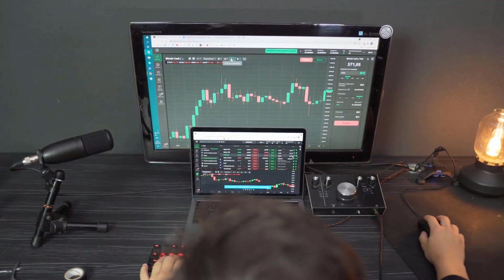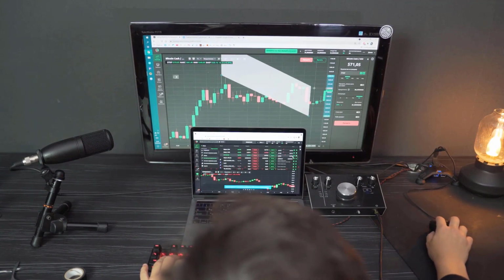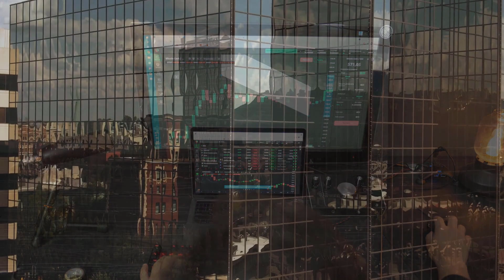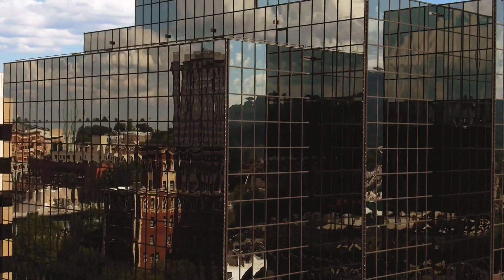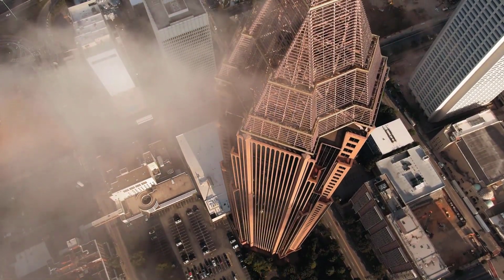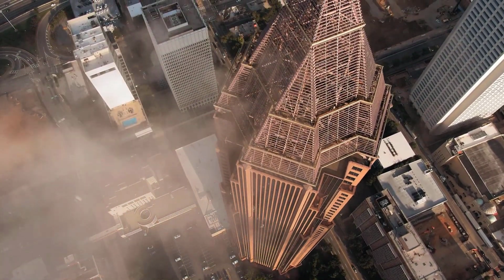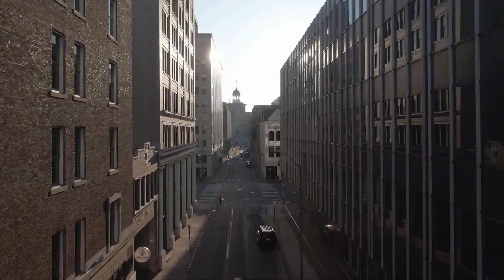Aave to United States dollars prediction for March 2024. Opening price at $102.1. Maximum price $120.6, minimum price $102.1. The average for the month $109.4. Aave price forecast by the end of the month $112.7, change for March 10.4%.